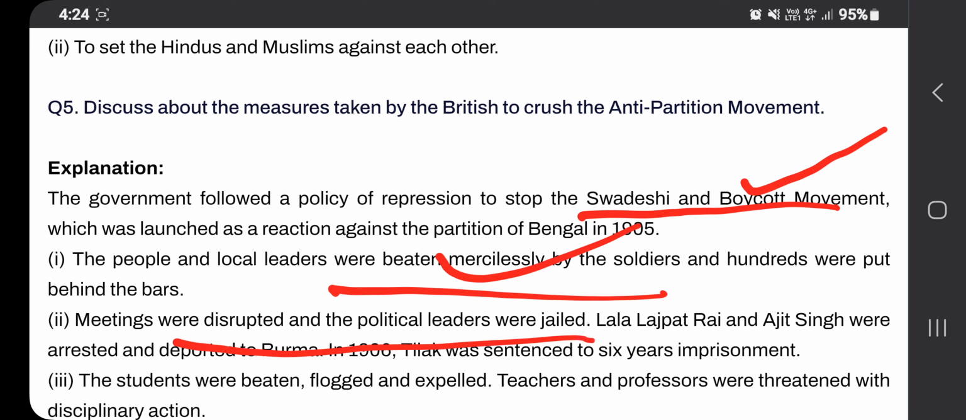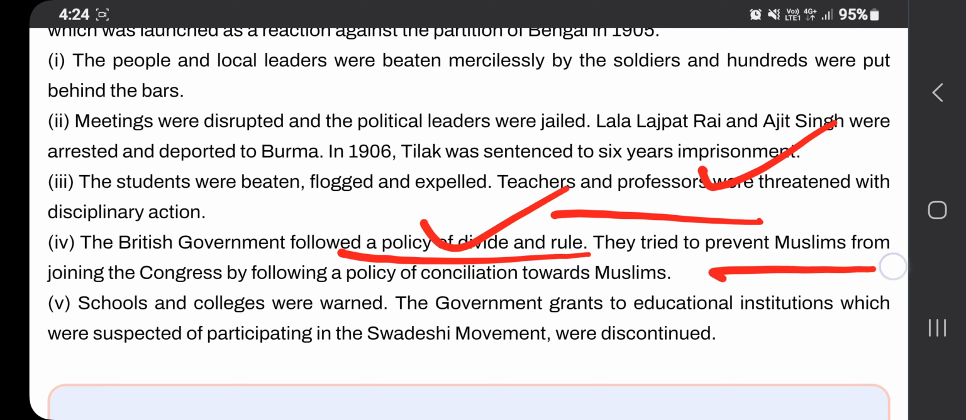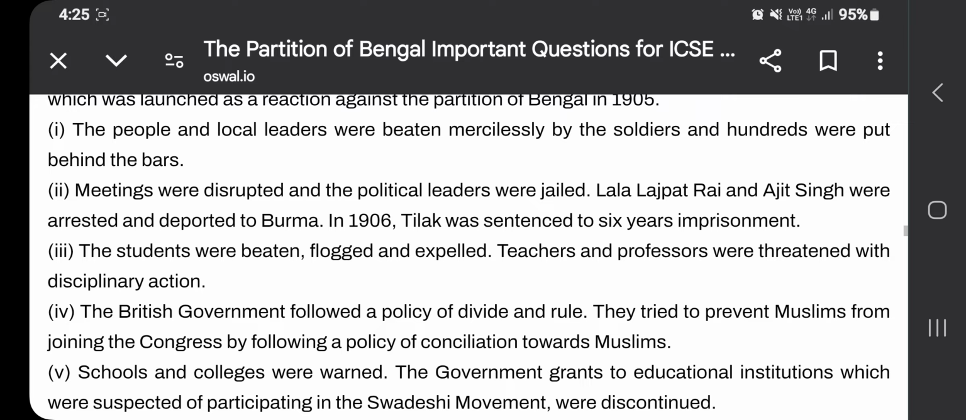Meetings were disrupted and political leaders were jailed, and students were beaten, flogged and expelled. You have to be very careful about these points. Teachers and professors were threatened. Then the British government followed the policy of divide and rule, and tried to prevent Muslims from joining Congress by following a policy of conciliation towards the Muslims. Colleges and schools were warned. All these activities, just write down these things.